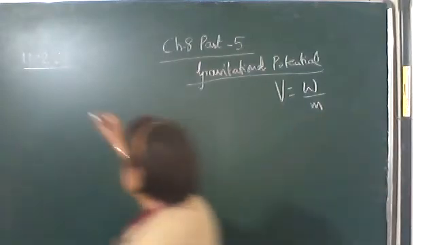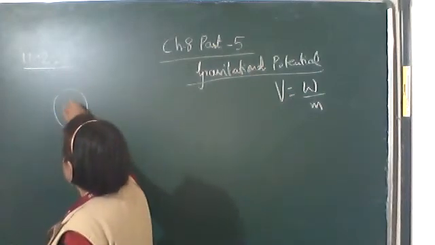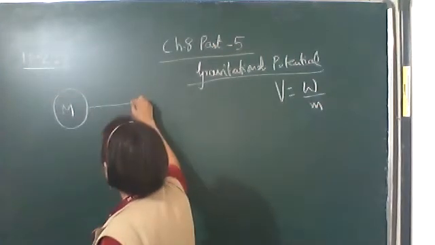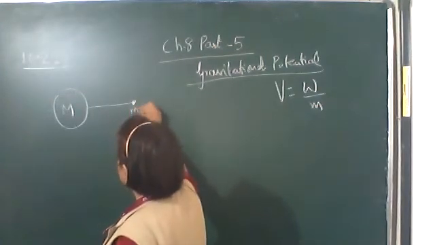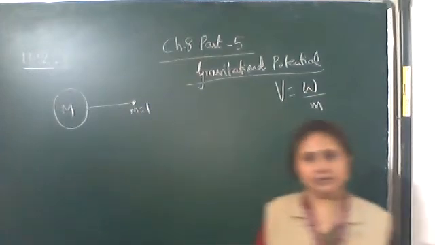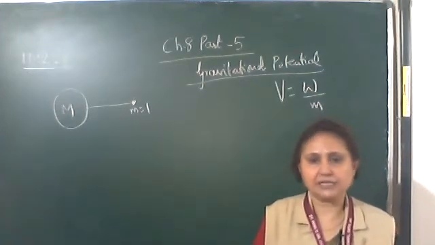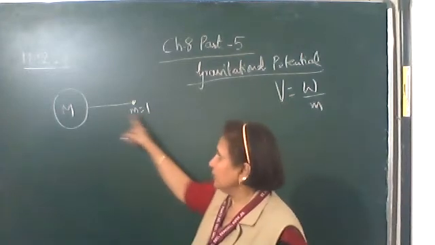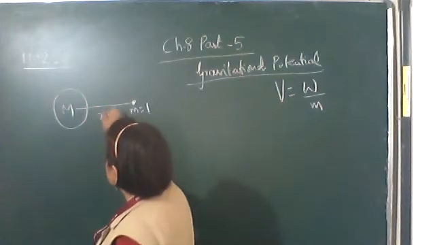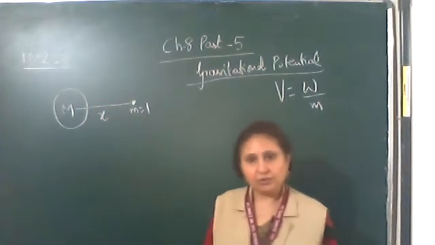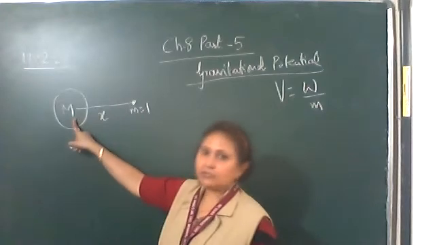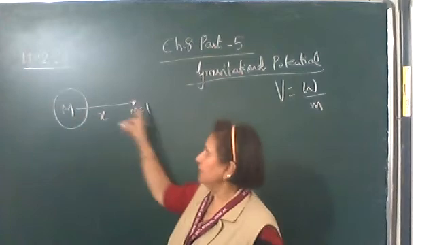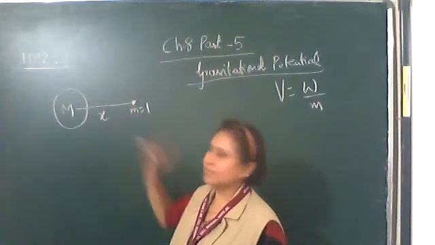Now, there is a body of mass capital M and a unit mass. Unit mass means its magnitude is unity, in whichever units it is taken: in SI unit it will be 1 kg, in CGS unit it will be 1 gram. So a unit mass is placed at a distance x from it. We are finding the gravitational potential for this body of mass capital M, with the unit mass placed at x distance.